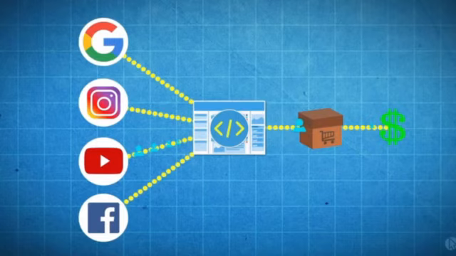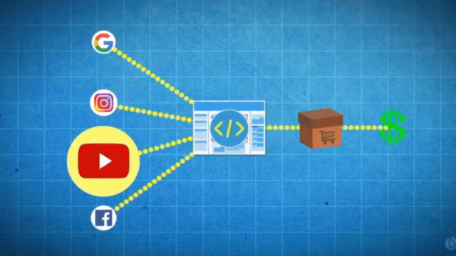So what will happen after this? Once I understood that I am getting more and more visitors from, say for example, YouTube, then I must concentrate that whatever videos I am posting on YouTube must be up to date and perfect, so that I will get more and more customers or visitors from YouTube. Or I can also improve my other social handles, say for example Instagram or Facebook, to upgrade my number of visitors. So this code will tell me from which source I am getting more and more visitors.